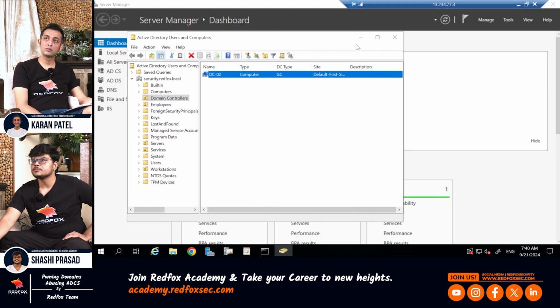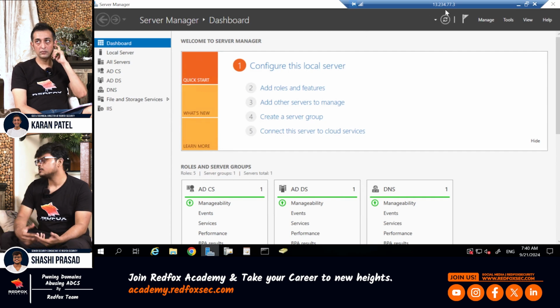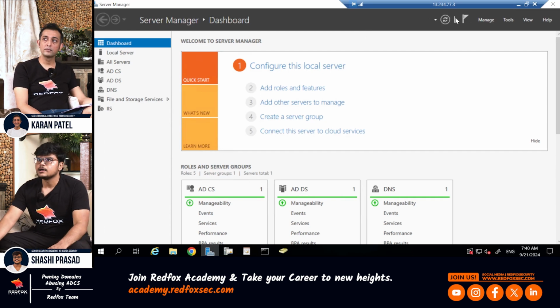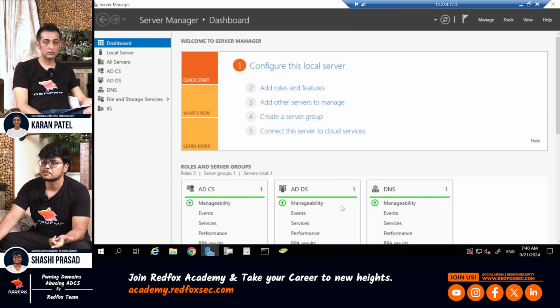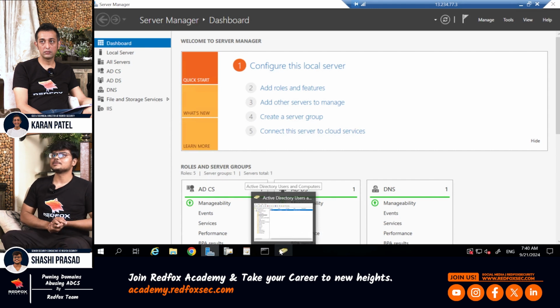Now we have removed the misconfiguration for performing the RBCD attack. Now this user will not be able to perform this attack. Hence, we can prevent this attack by just removing this simple misconfiguration. I am saying this is a simple misconfiguration, but the effects of this can be devastating.